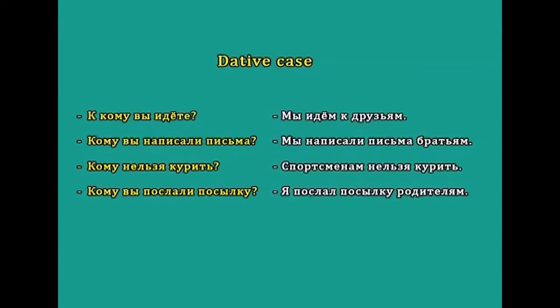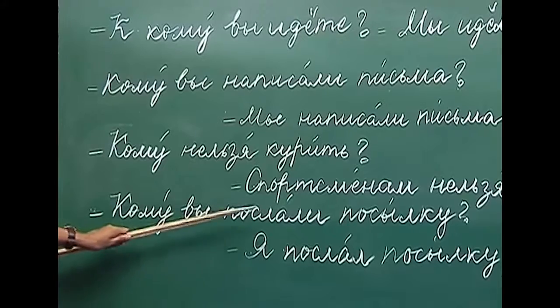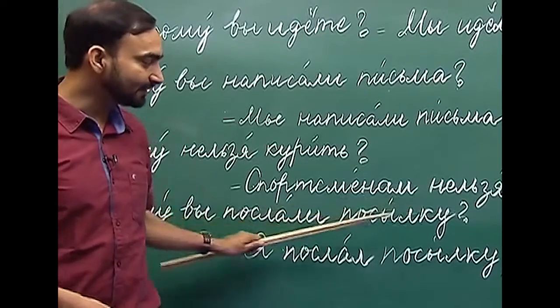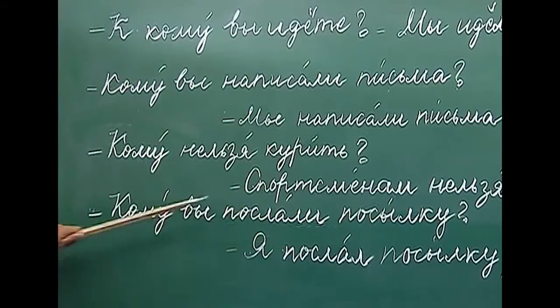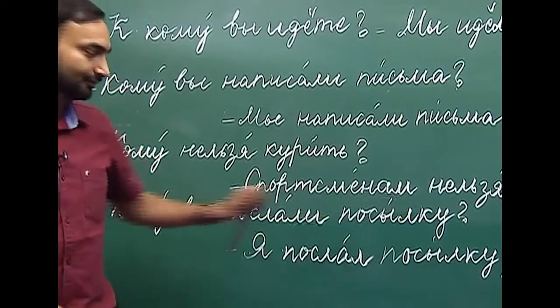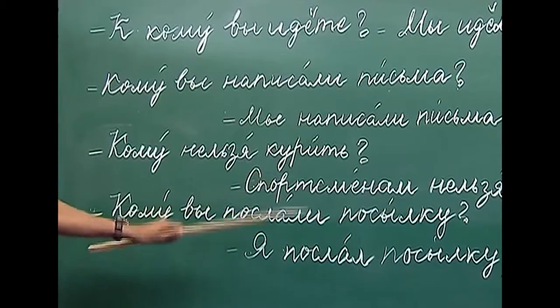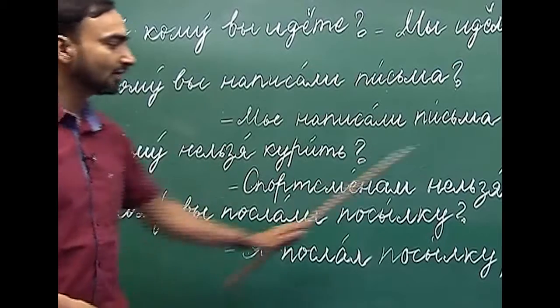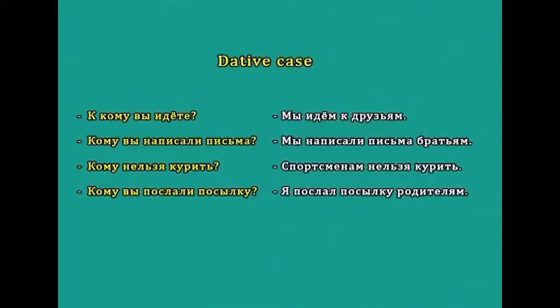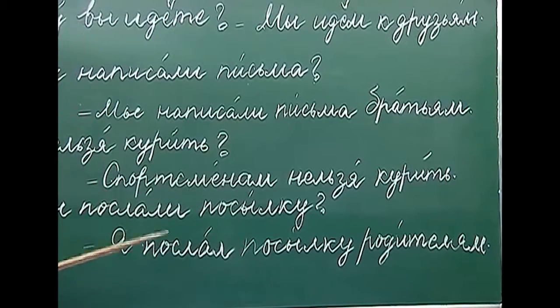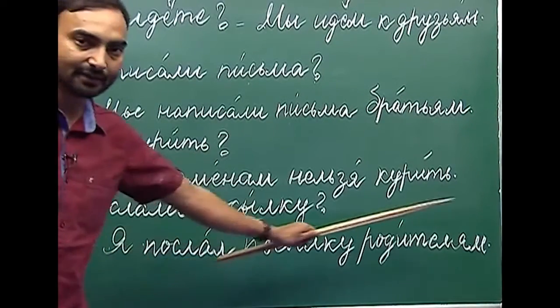Komu vy poslali posylku? Here there is a new verb poslat. Poslat is to send. Posylka is parcel. To whom did you send the parcel? How do you answer this question? Again we will use a noun in the dative case. Ya poslal posylku roditelyam.